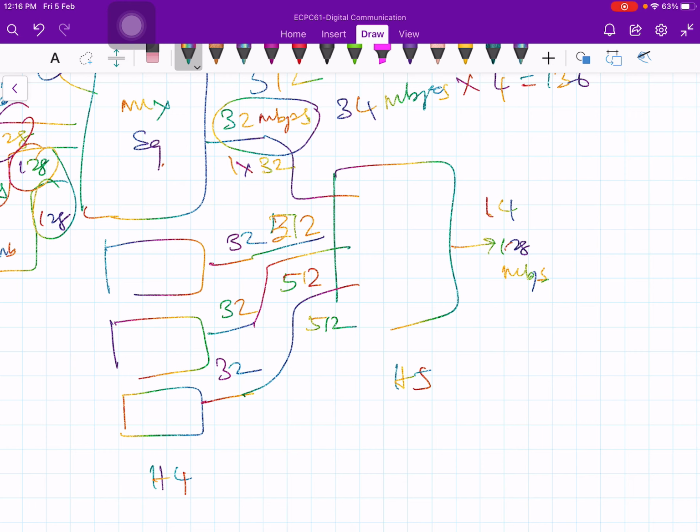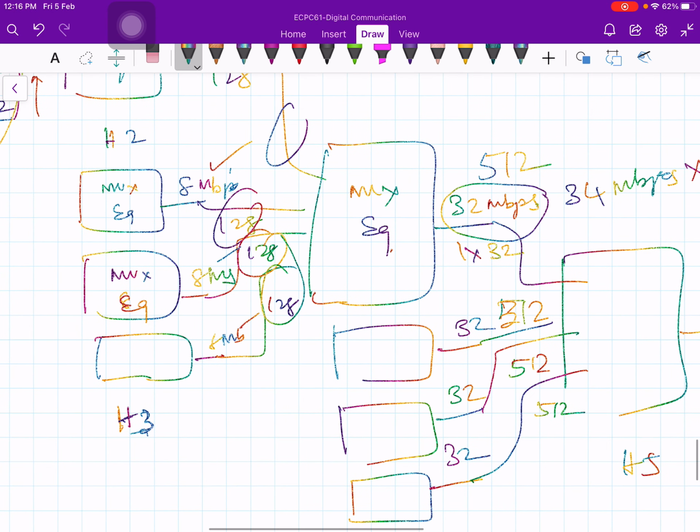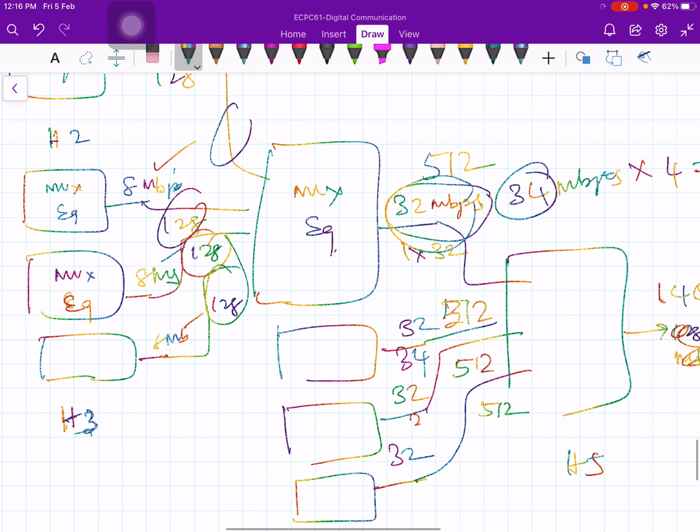Sorry, am I correct? Yeah, 8 Mbps, 8 Mbps, 8 Mbps. 4 times 32, instead of 32 you will get 34. And here also 34, and here also 34, here also 34.